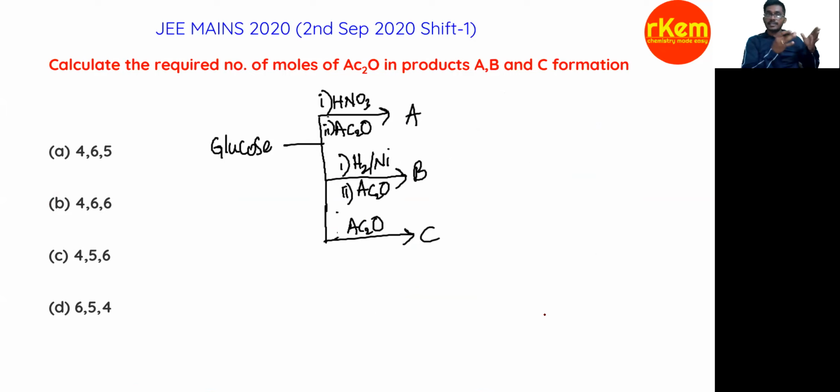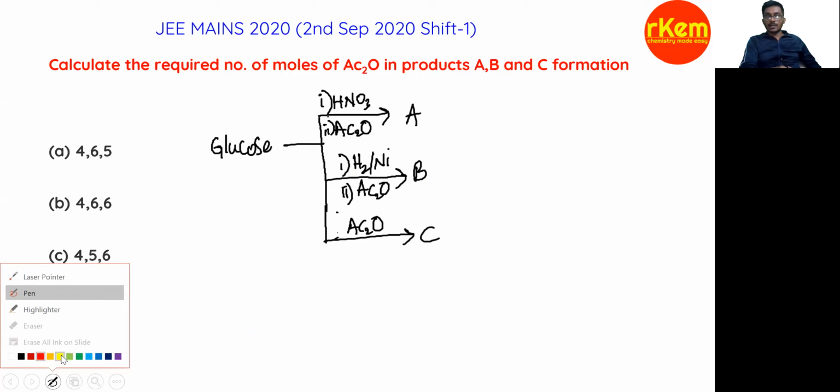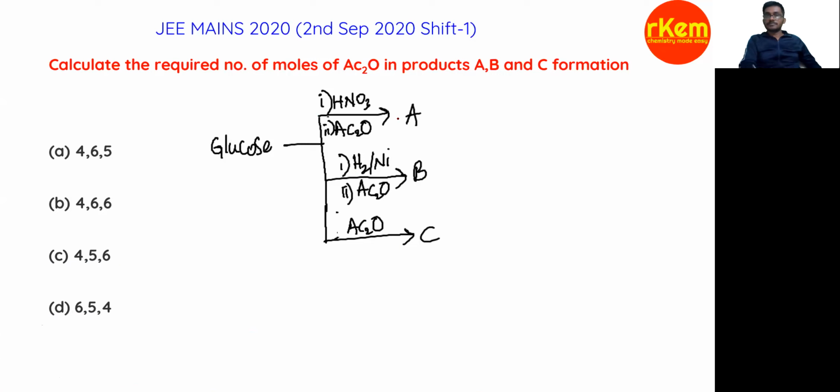The question is: calculate the required number of moles of Ac2O, acetic anhydride, in the formation of products A, B, C. First of all, the hint we need is that acetic anhydride reacts with alcoholic groups. So Ac2O reacts with the OH group. If there is one OH group, 1 mole of acetic anhydride is used.